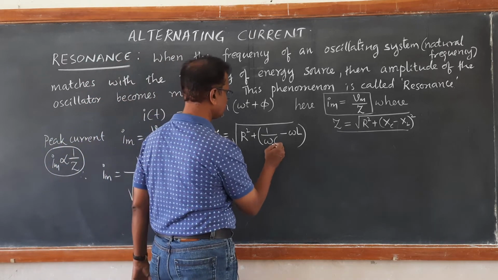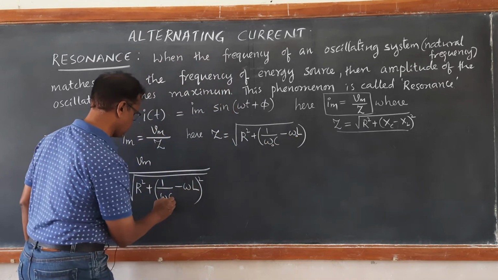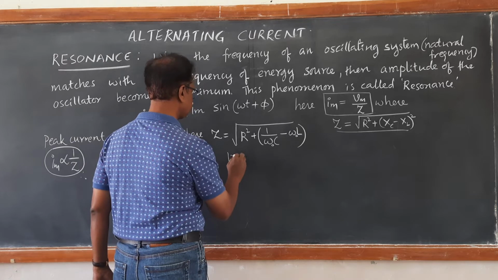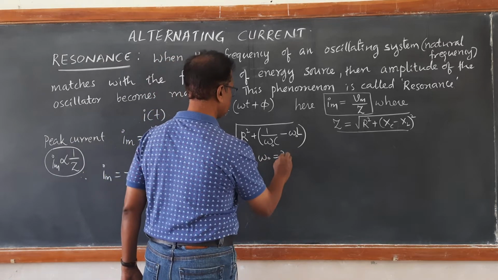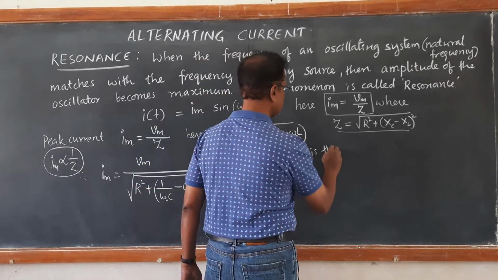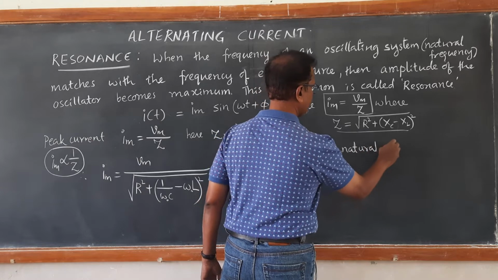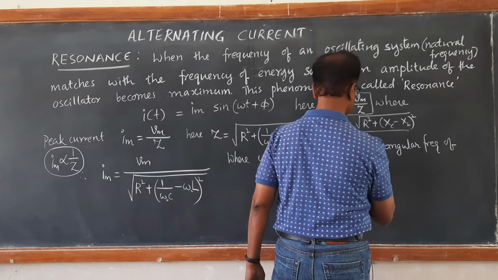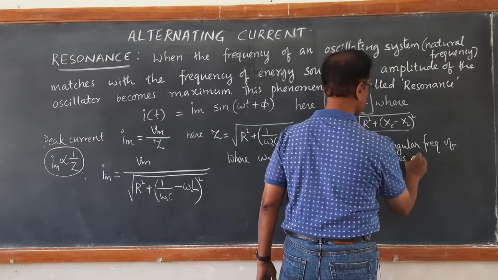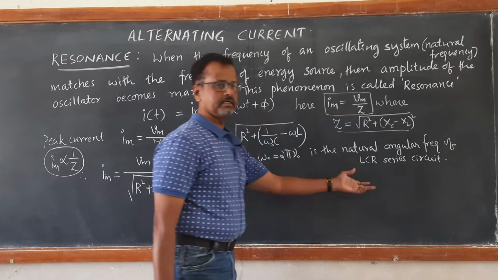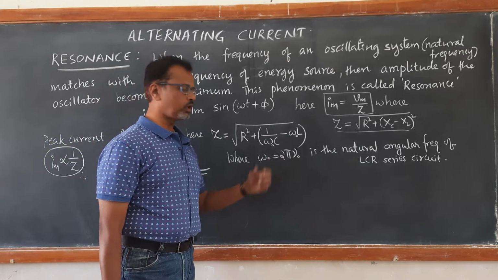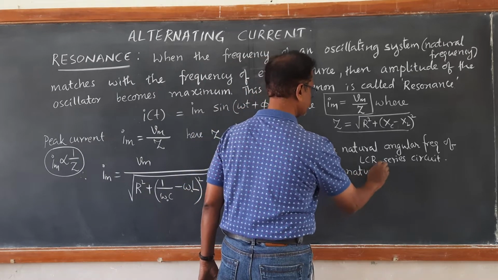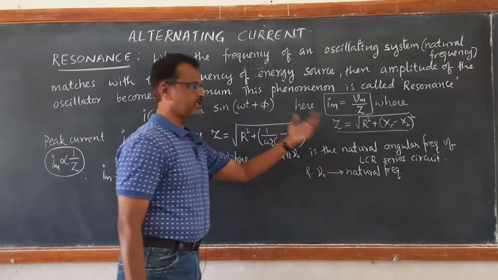So omega naught is equal to 2 pi nu naught, where nu naught is the natural angular frequency of the LCR series circuit connected to the AC source, the natural frequency of the LCR series circuit.